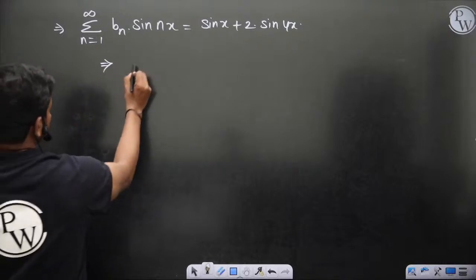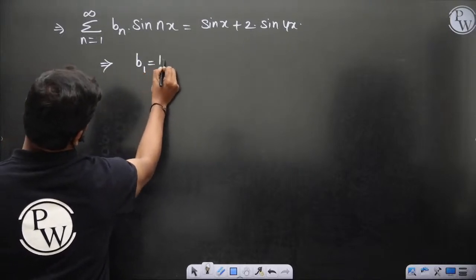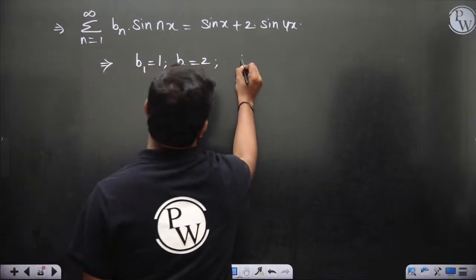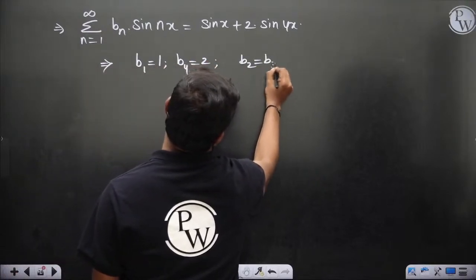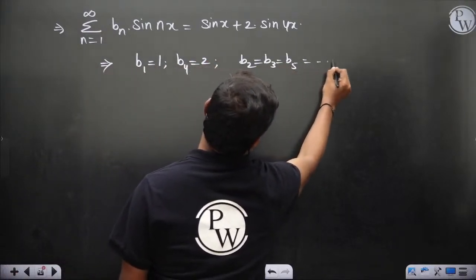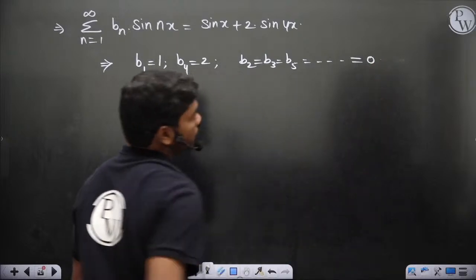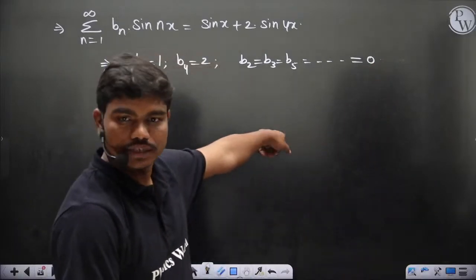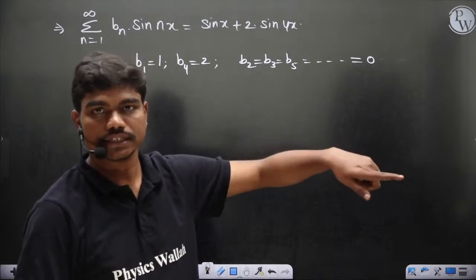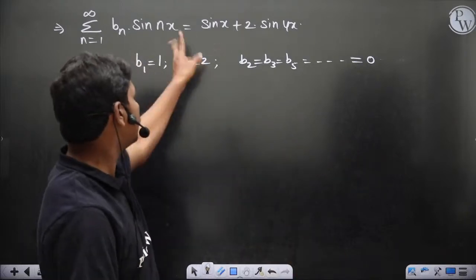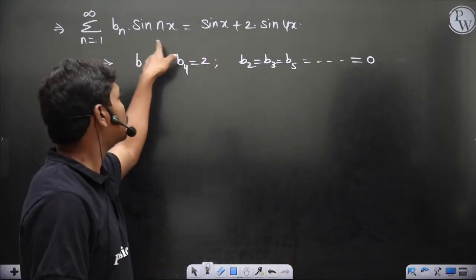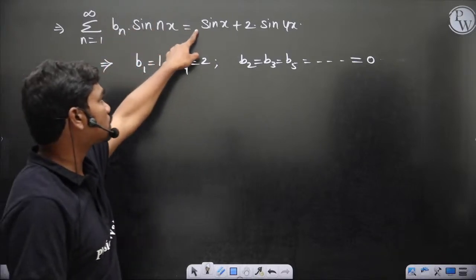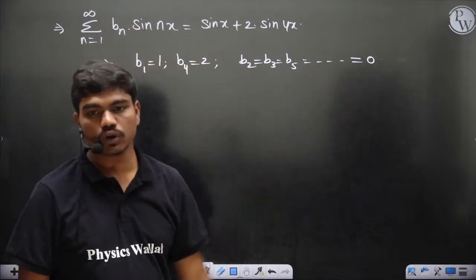This tells you b1 is equal to 1, b4 is equal to 2, and all the rest, b2, b3, b5 and so on, are zeros. Okay, this is what it gives you. You can alternatively get these functions using integration of the half range Fourier sine series, but right now, by visualization, you can figure out that only the b1 and b4 terms will survive with coefficients of 1 and 2, and all the rest would go to 0.